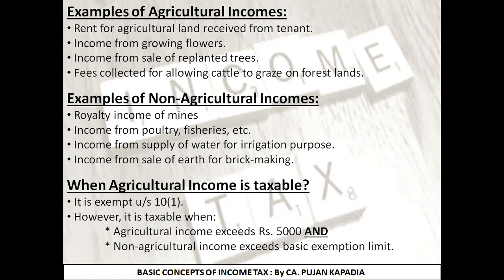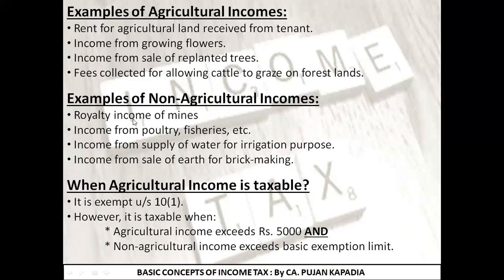As a result of which, what we are supposed to do over here is you are just supposed to remember any 4 names. When you will be getting the books, there are n number of names which are mentioned under this, but I have just written 4 easy examples which will be easier for you guys to remember. Fine. So these were the examples of agricultural incomes. Let's move to incomes which look like they are agricultural income, but they are actually non-agricultural income. So we need to remember these 4 points.